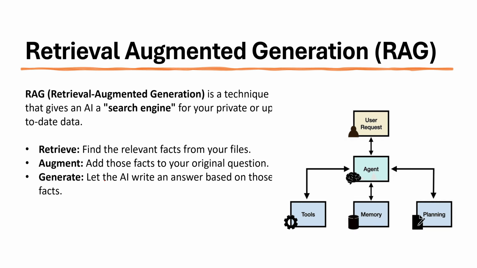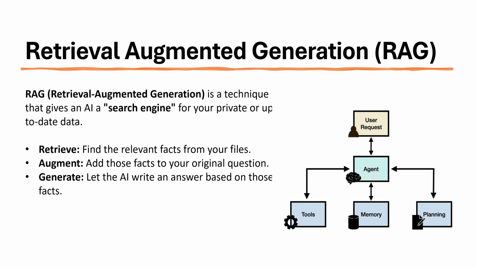So we find relevant facts from the files. For example, if you ask what the new vacation policy from your HR is, it will go to that particular manual document and give you the vacation policy. So we are retrieving data from a document, so we need the retrieval there. Then we have the augment. Augment adds the retrieved facts to your original question. It will be added there.